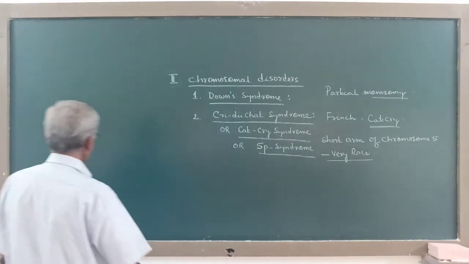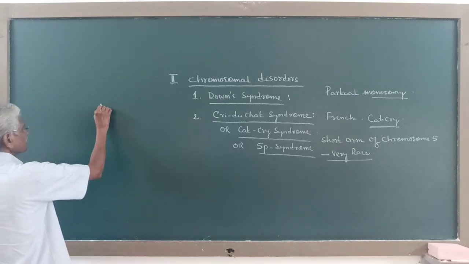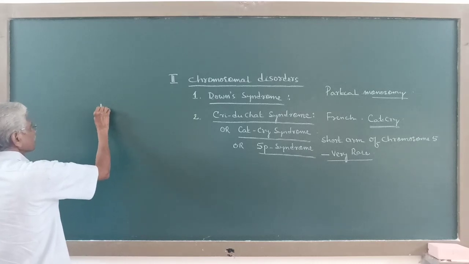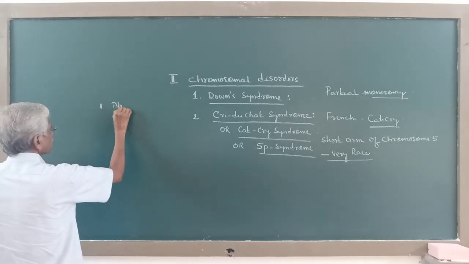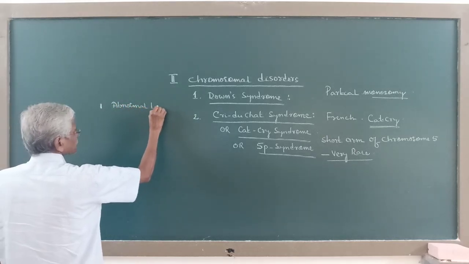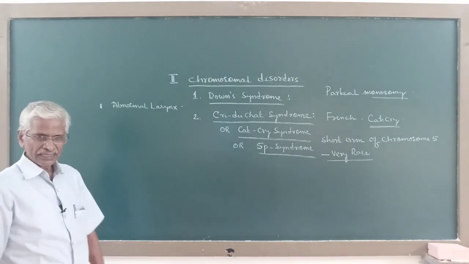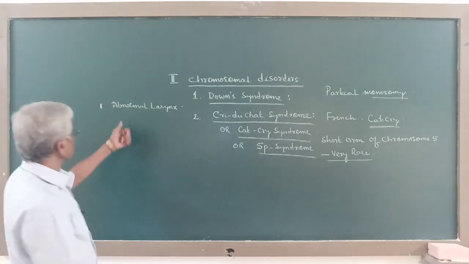Now the features of this syndrome are: One, abnormal larynx. Larynx, commonly called the sound box.